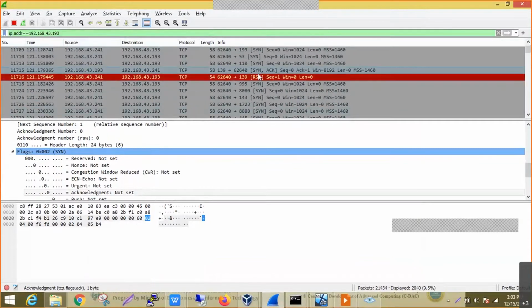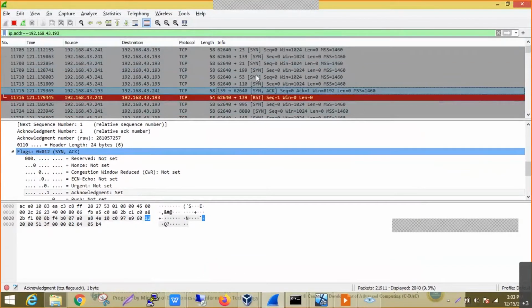So here we'll check one connection. Similarly, we got port number 139 here. Let's say this is the packet that has been sent. In the earlier full scan, we got a SYN plus acknowledgement, after that we sent an acknowledgement, and then a reset packet. But in this case, we sent a SYN packet to port number 139 to find out whether this particular port is open or not. For this port, we got an acknowledgement.